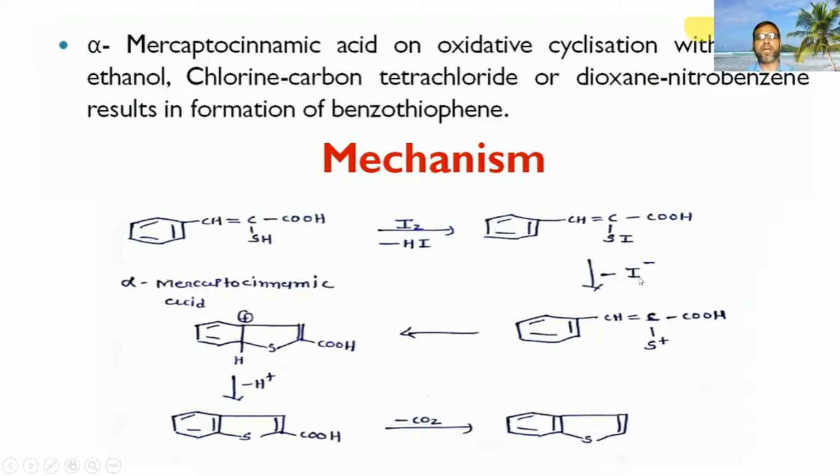Remove I minus, it gives here S positive, and then cyclization occurs. Then deprotonation forming this product, and then decarboxylation occurs and formation of benzothiophene.